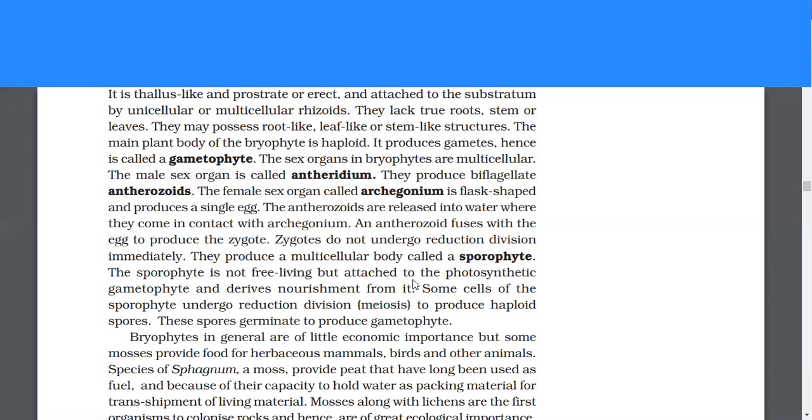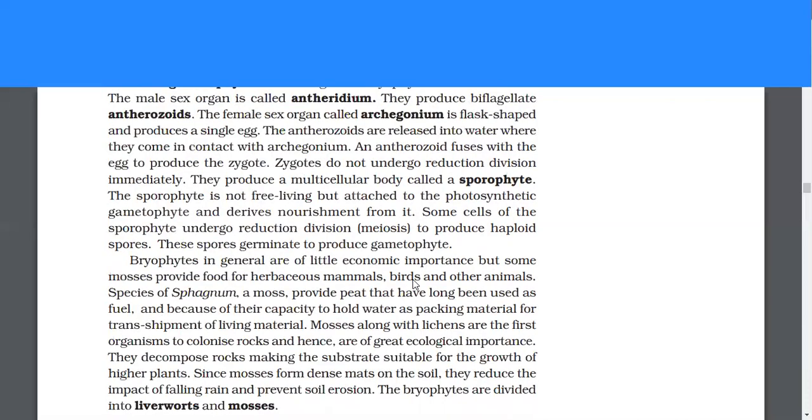Zygotes do not undergo reduction division immediately. They produce a multicellular body called a sporophyte. The sporophyte is not free living but attached to the photosynthetic gametophyte and derives nourishment from it. Some cells of the sporophyte undergo reduction division, which is meiosis, to produce haploid spores. These spores germinate to produce gametophyte.